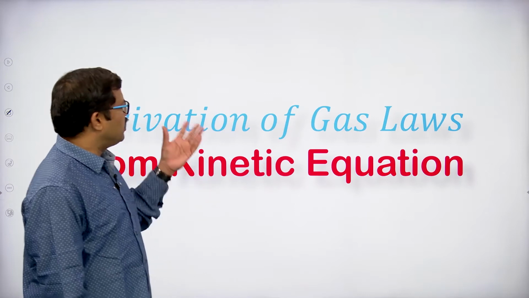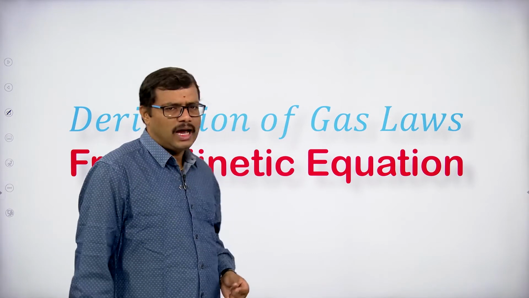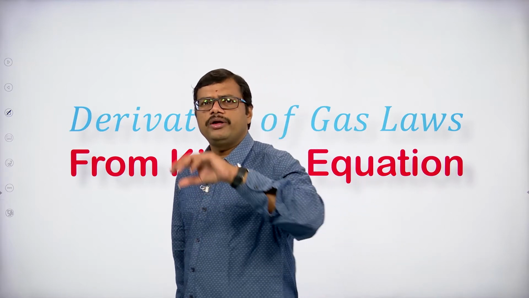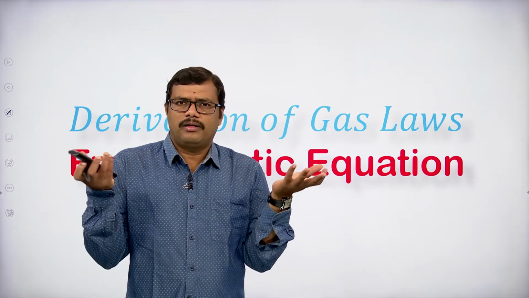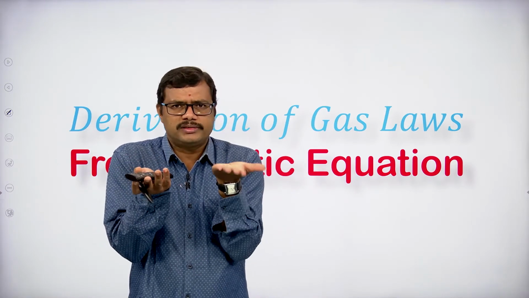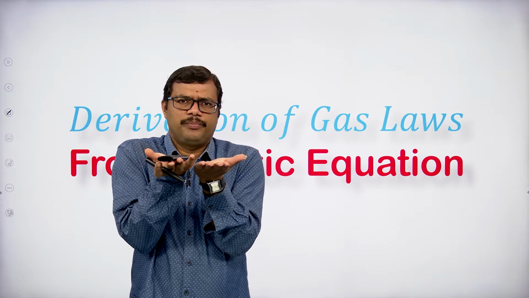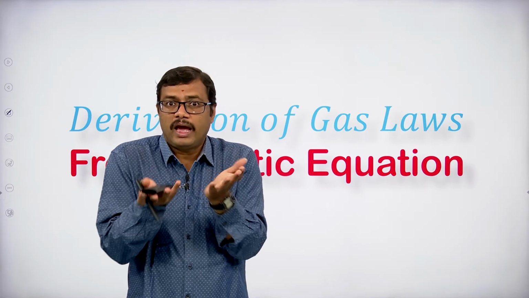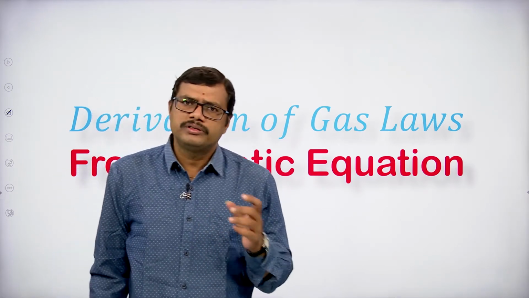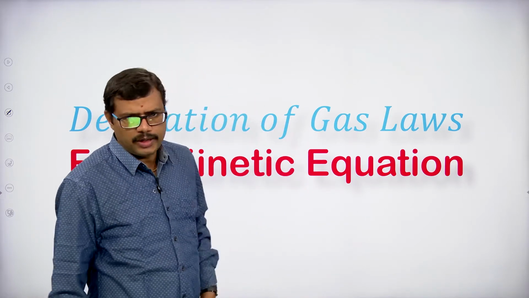Now what we are going to see is the derivation, how we are going to deduce the gas laws from the kinetic gas equation. Using the kinetic equation we are going to obtain the gas laws. This clearly indicates the coincidence of the theoretical concept, in the form of the kinetic molecular theory, and the gas laws given on an experimental basis. Both the theoretical basis and the experimental basis coincide, they agree with one another. That agreement can be seen by deducing the gas laws from the kinetic equation, okay.